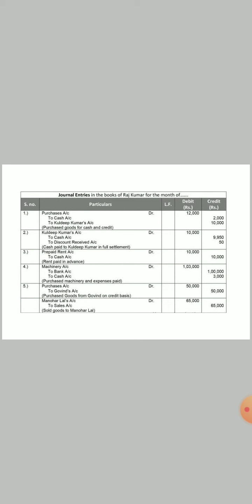Last, purchase goods from Govind and sold to Manohar Lal. We will make the purchase entry, purchase account debit to Govind, and then the sale entry, Manohar Lal to sales. So this is how these questions will be solved.